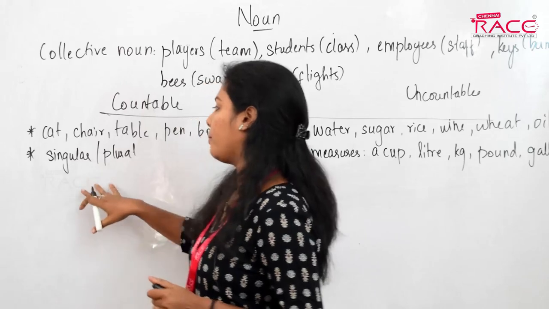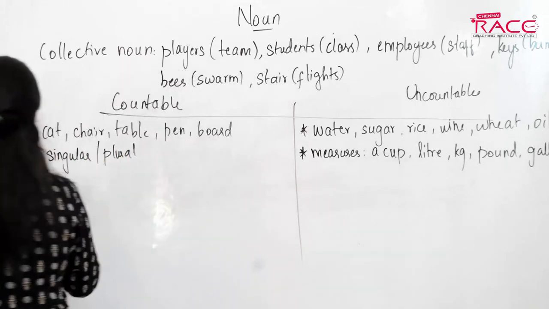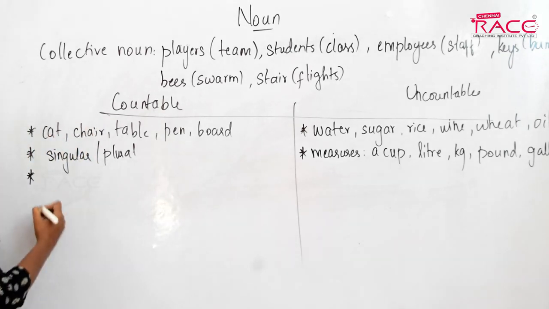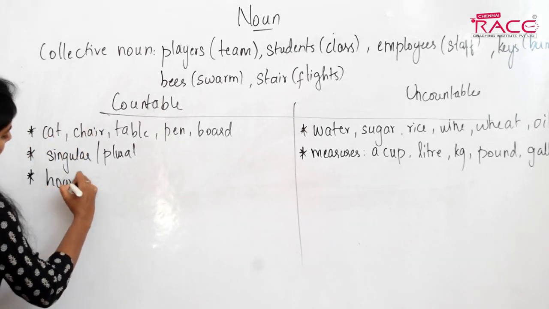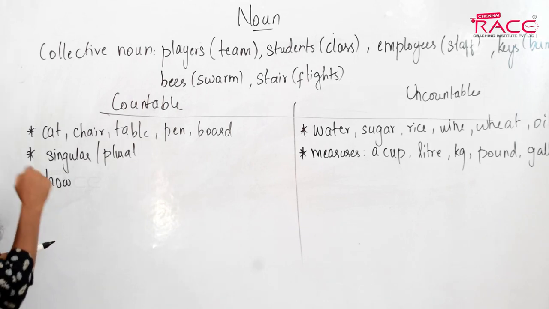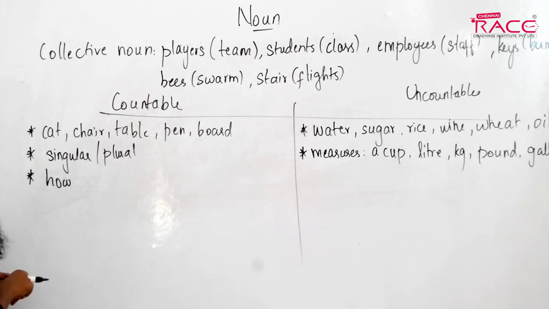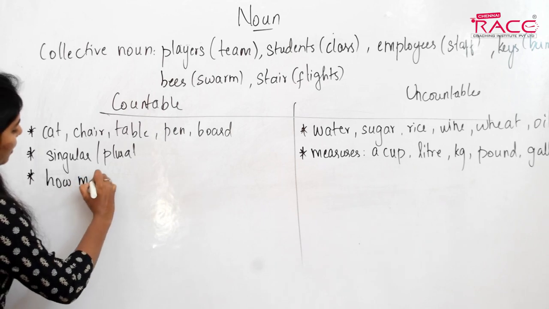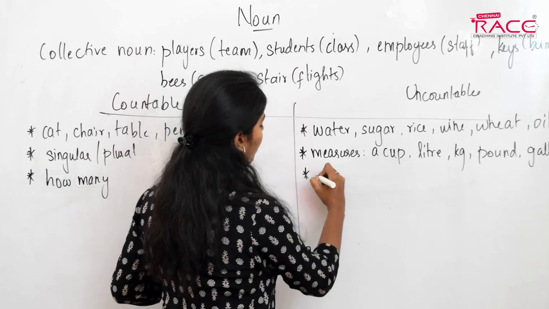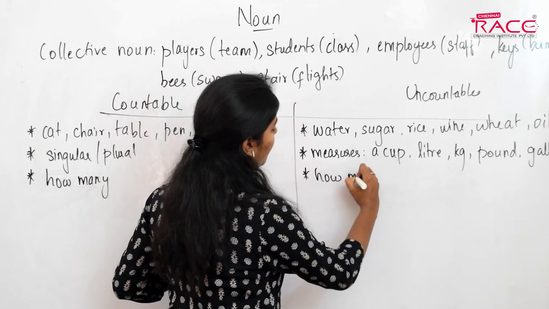Now when you ask a question of quantity, how do you ask, how many or how much? Which one will you use for countable nouns? Of course, for countable nouns, we always use how many, and for uncountable nouns, we always use how much.